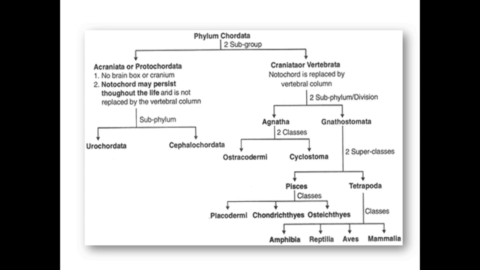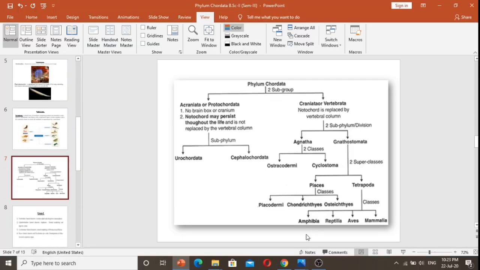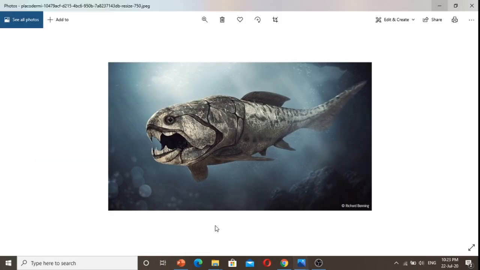In Placodermi, it is an extinct prehistoric armored fish. I will show you a picture of this fish. This is the fish Placoderm. This is an extinct fish. On the basis of the fossil record, we can make this image. Next one is